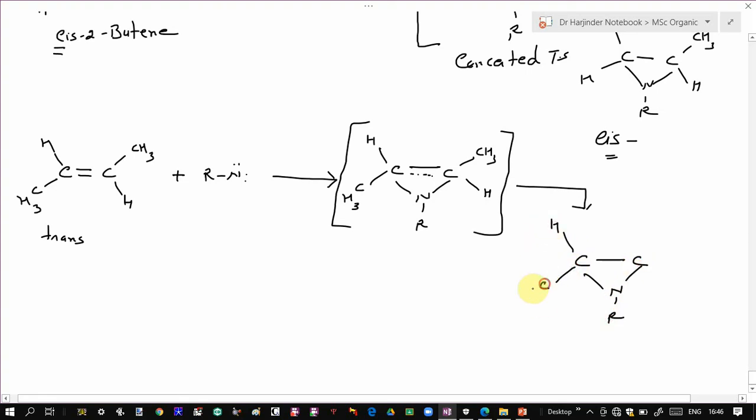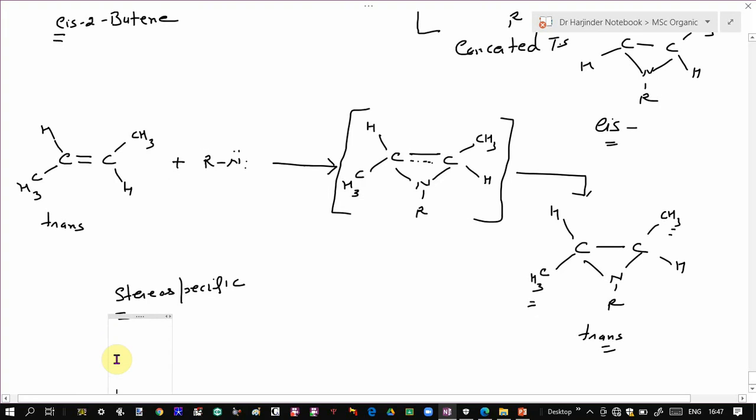So you have hydrogen, methyl, methyl, hydrogen. You can see the similar groups are on opposite sides. So your product is trans. That's why this reaction is stereospecific. Stereospecific means one reactant gives rise to one stereoisomeric product, another gives rise to another product. There is no mixture of products. So cis gives rise to a cis product and trans gives rise to a trans product. So this addition is stereospecific.